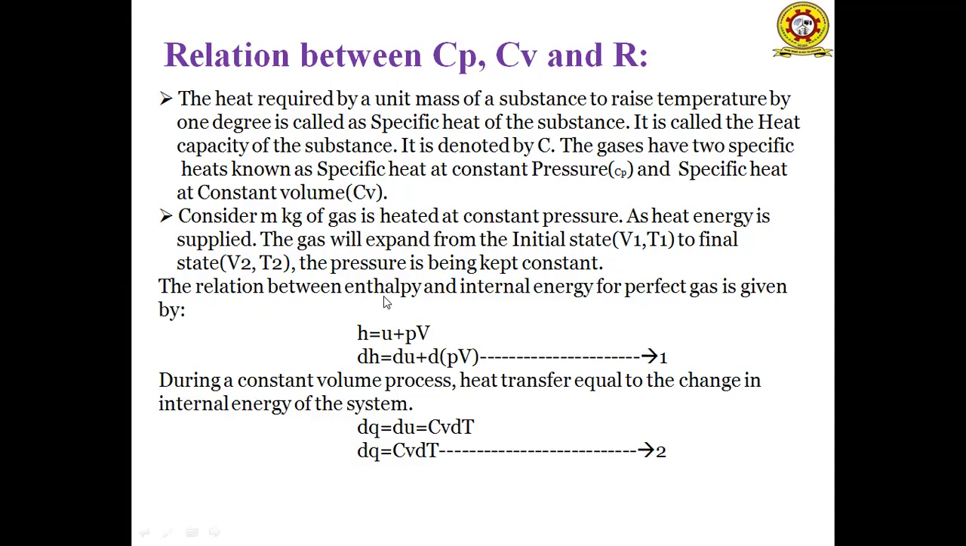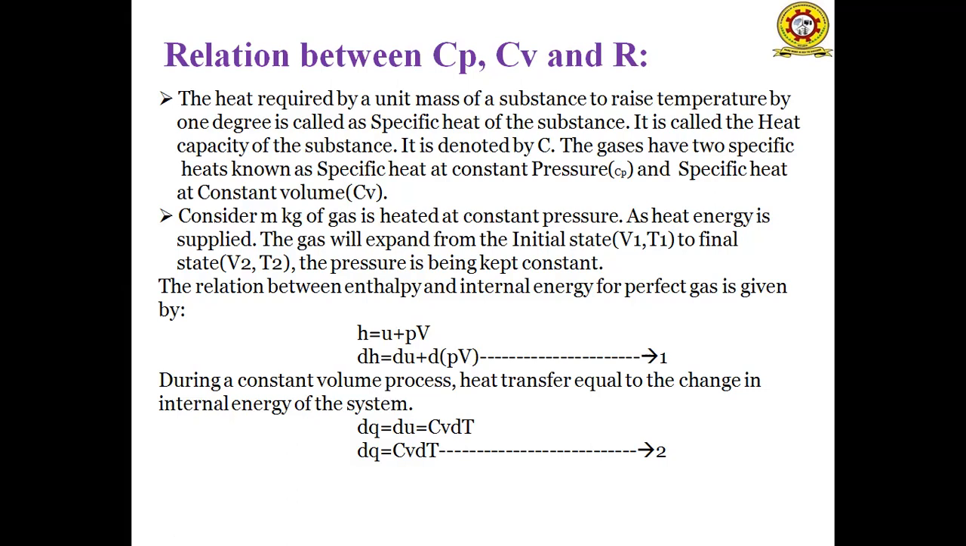So the relation between the enthalpy and internal energy for a perfect gas is represented by H is equal to U plus PV. So enthalpy is the sum of internal energy and capacity to do work. Differentiating the above equation, we will get dH is equal to dU plus d of PV. This equation is the first equation. Here we are taking the constant volume process.